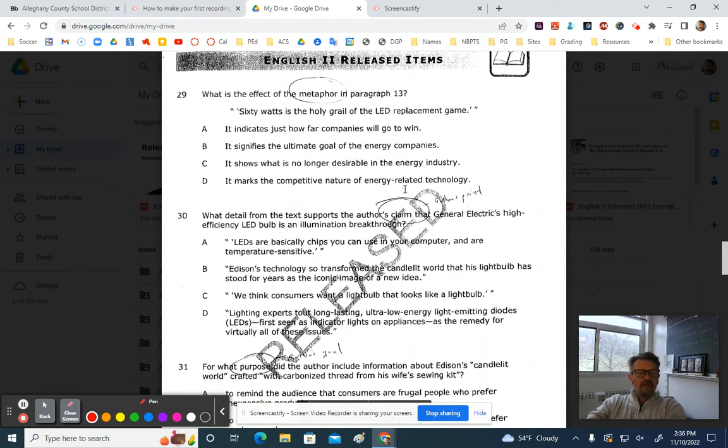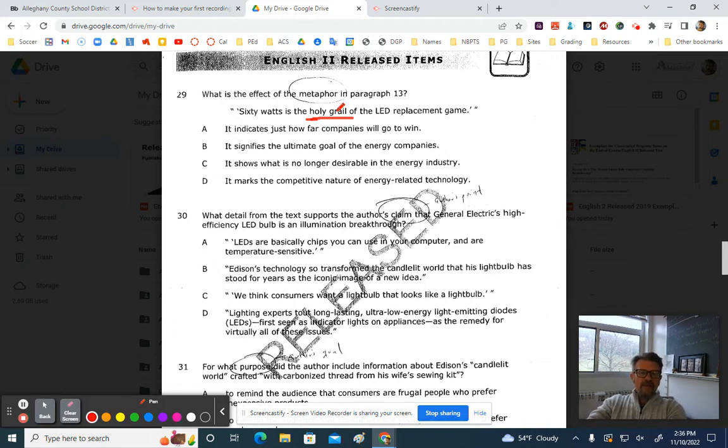All right, number 29. What is the effect of the metaphor in paragraph 13? 60 watts is the holy grail of the LED replacement game. So Holy Grail is from Christianity, and it is the cup that Jesus drank out of at the Last Supper.